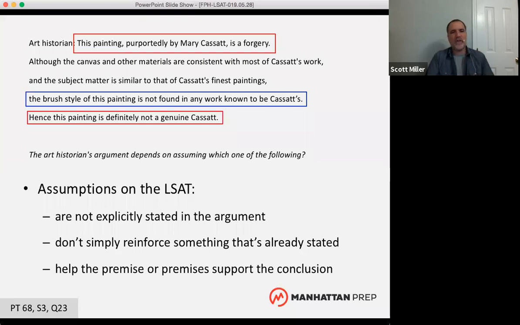So these are the three things we want to remember about assumptions on the LSAT, three characteristics of assumptions. Make sure you know what they're not, and then keep in mind what they actually do, the function that they perform. So this is what we're looking for the answer choice to do, to help the premise or premises support the conclusion.